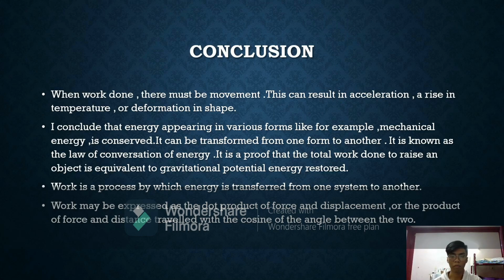I conclude that energy appearing in various forms, for example mechanical energy, is conserved. It can be transformed from one form to another. It is known as the law of conservation of energy. It is proof that the total work done to raise an object is equivalent to the gravitational potential energy stored. Work is a process by which energy is transferred from one system to another. Work may be expressed as the dot product of force and displacement, or the product of force and distance travelled with the cosine of the angle between the two.